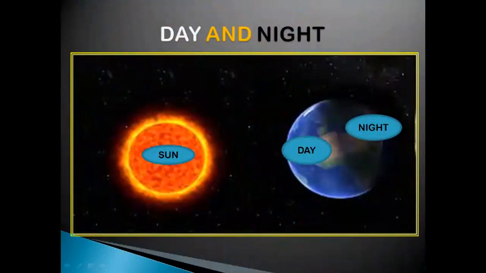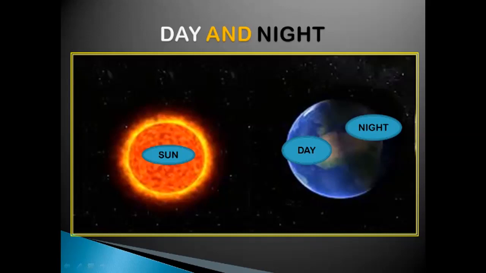Now, what does happen because of the rotation of the earth? That is what you can see. And this is what we experience every day. The rotation of the earth causes day and night. You can see the sun over here shining. You can see the earth over here. The sun rays fall on this part of the earth which is facing the sun.